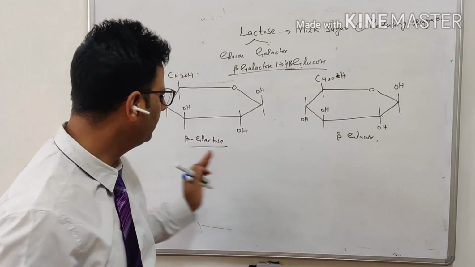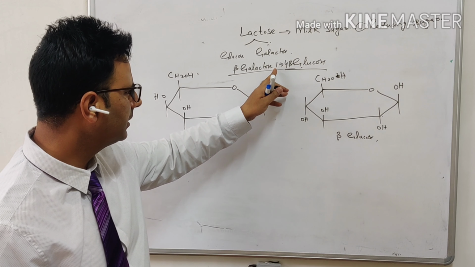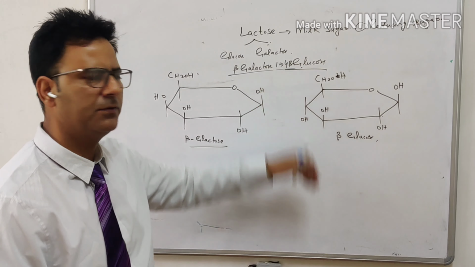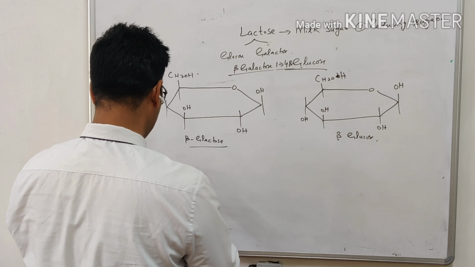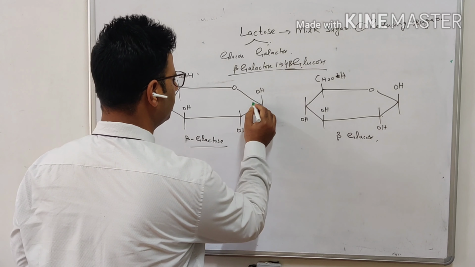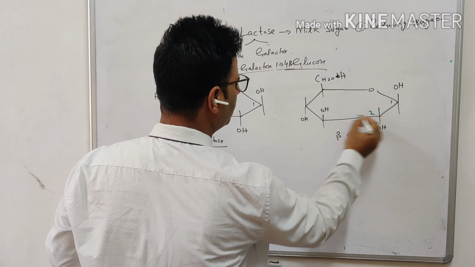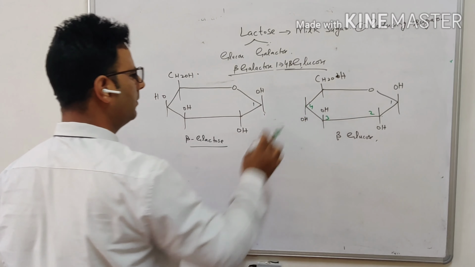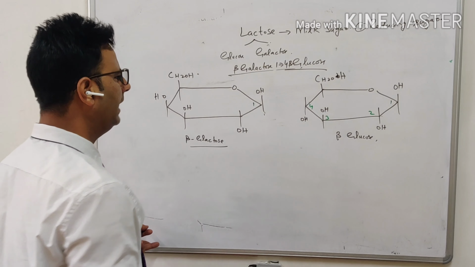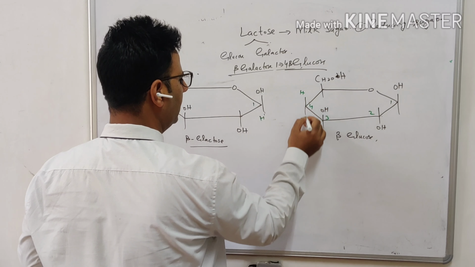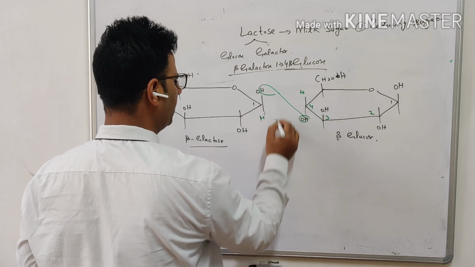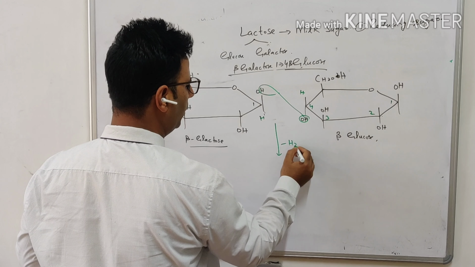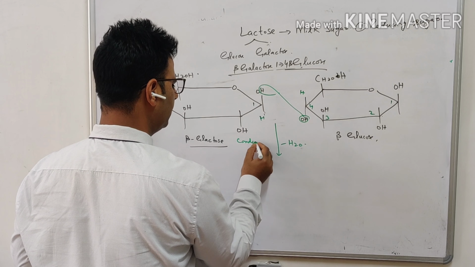Now we have to establish a linkage between galactose and glucose. The type of linkage is glycosidic, obviously, and the positions involved are 1 and 4. See, 1 is here, and this is 1, this is 2, this is 3, and this is 4. That means this type of glycosidic bond will be formed here. Here this OH and H will go because it is condensation. There will be removal of a molecule of water, and this is a condensation reaction.